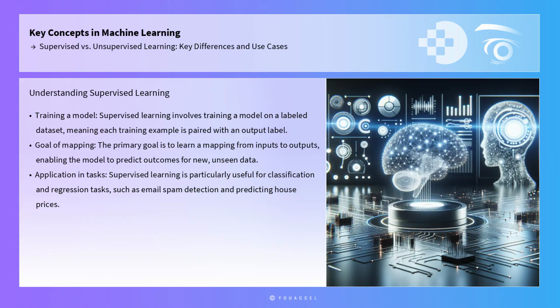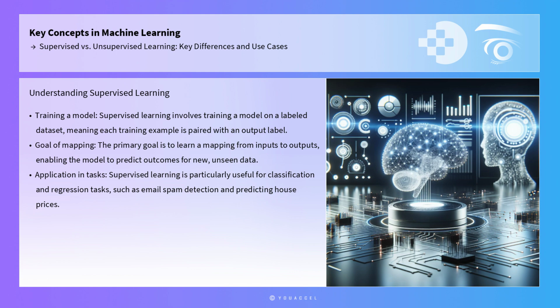Supervised learning involves training a model on a labeled dataset, meaning each training example is paired with an output label. The primary goal is to learn a mapping from inputs to outputs, enabling the model to predict outcomes for new, unseen data. This approach is akin to a teacher supervising the learning process, guiding the model through corrective feedback based on known outcomes. Supervised learning is particularly useful for classification and regression tasks.